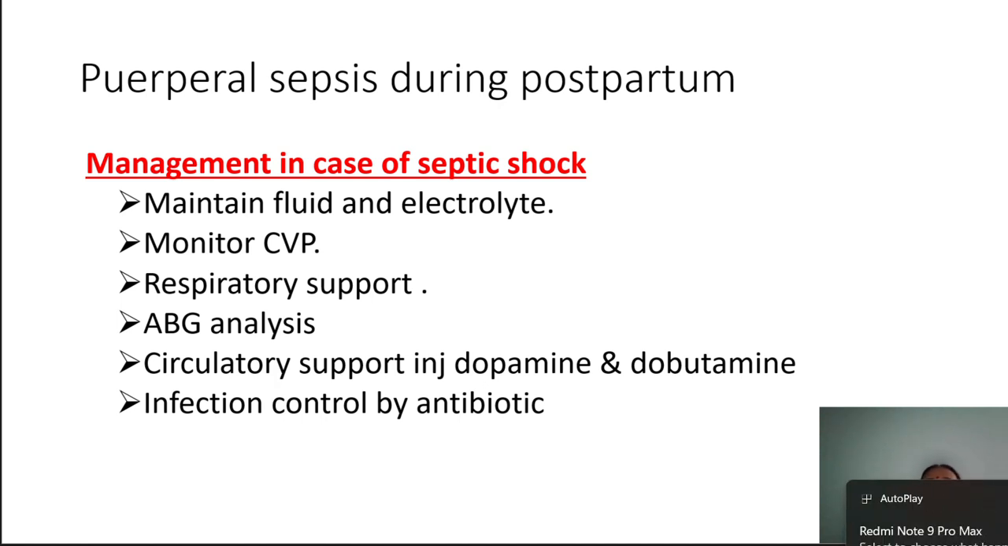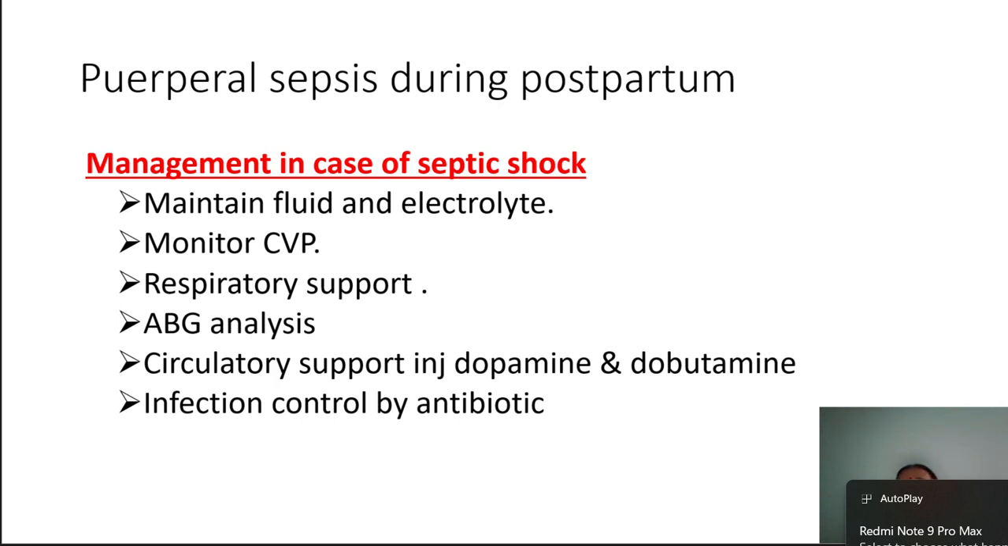Respiratory support. If the patient is suffering from hyperventilation or hypoventilation, at that time we will provide respiratory support such as a ventilator, oxygen, etc. ABG analysis. We will send the sample for ABG analysis, because if there is a gas imbalance, the patient may go into respiratory acidosis or alkalosis. Circulatory support. If the blood volume is decreased or increased, there is a chance the patient may become hemodynamically unstable.